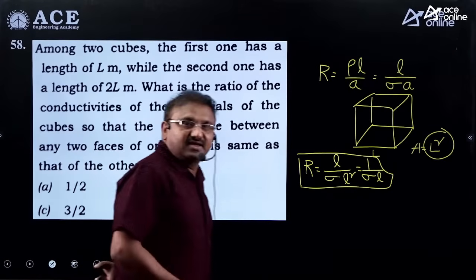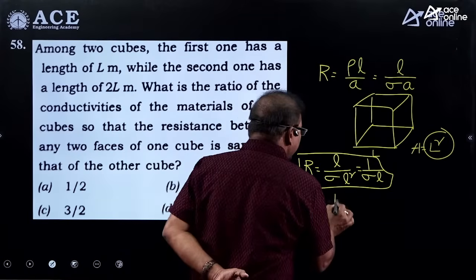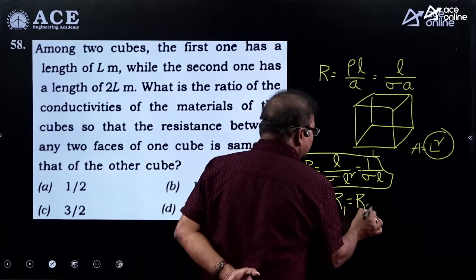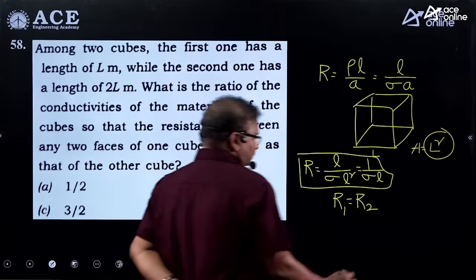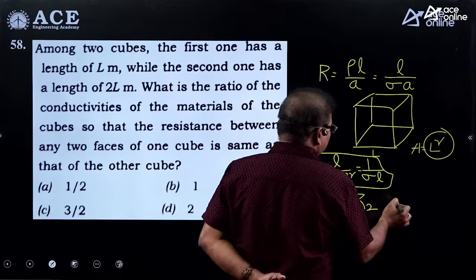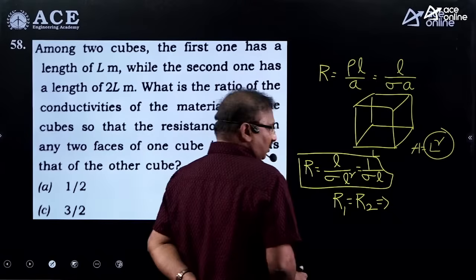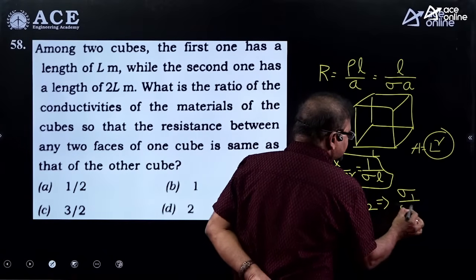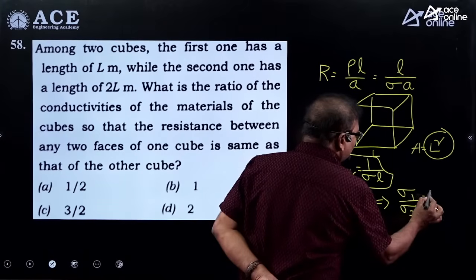Now based on this, the first one has length L, the second one has 2L. Since the condition was given, R1 is equal to R2, we will get the ratio between the conductivities, sigma 1 by sigma 2 is equal to 2 by 1.